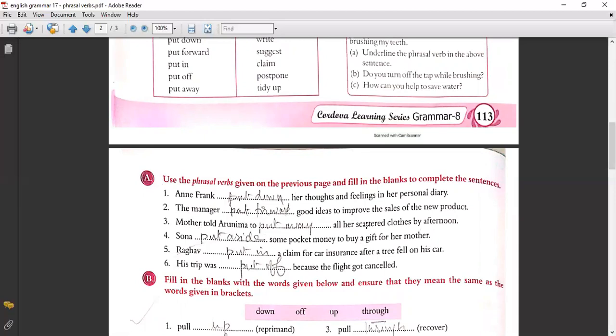Sona dashed some pocket money to buy a gift for her mother. Sona put aside some pocket money to buy a gift for her mother. Raghu dashed a claim for car insurance after a tree fell on his car. Put in. Raghav put in a claim for car insurance after a tree fell on his car. His trip dashed because the flight got cancelled. His trip was put off.